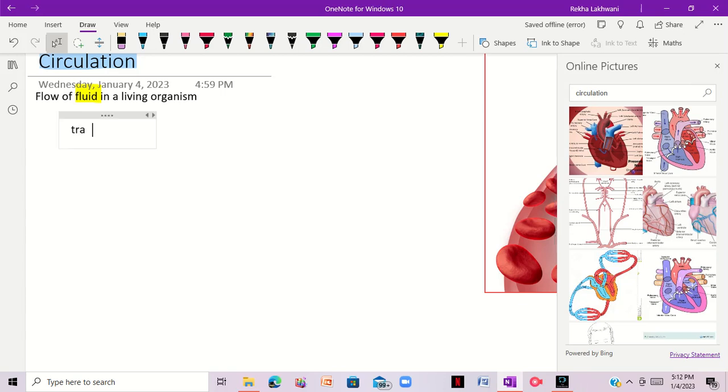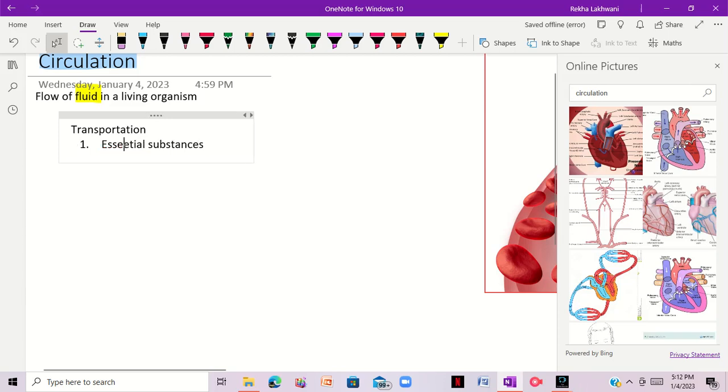So we'll talk about transportation, which things are transported. One thing which is transported is essential substances. What things are basically included in these essential substances?